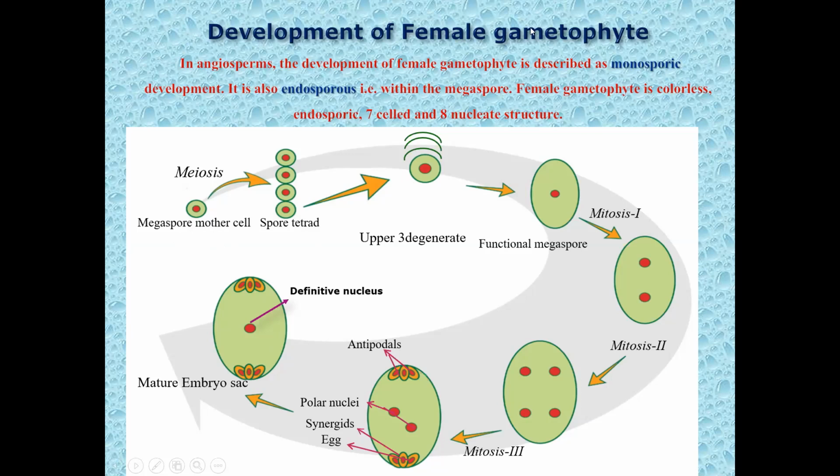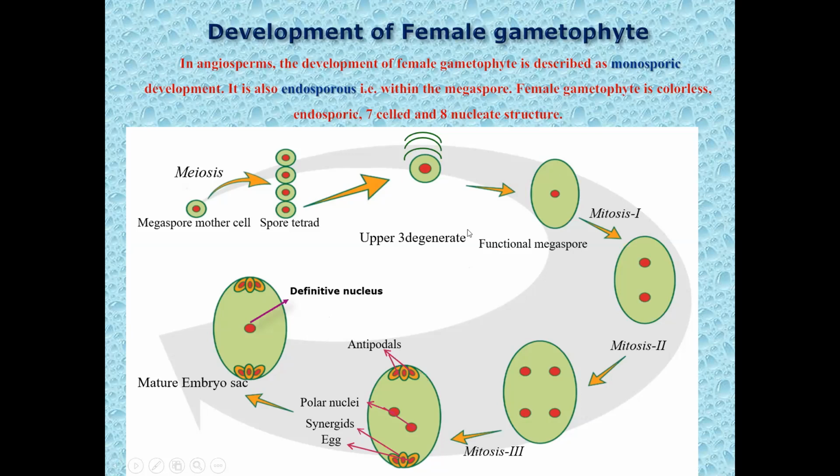But in female gametophyte development, from a single megaspore mother cell, only one functional megaspore is produced and only one female gametophyte is generated. This is the difference between male and female gametophyte development, which you have to keep in mind as knowledge for when we solve problems on this chapter regarding fertilization and formation of seeds, fruits, etc.